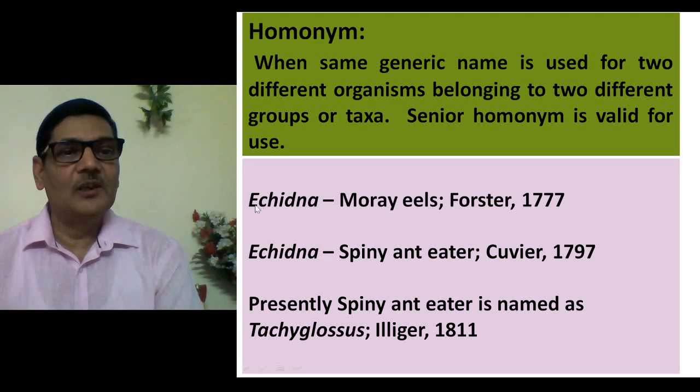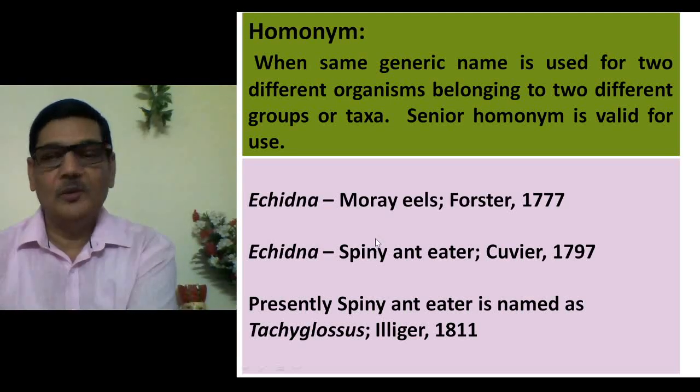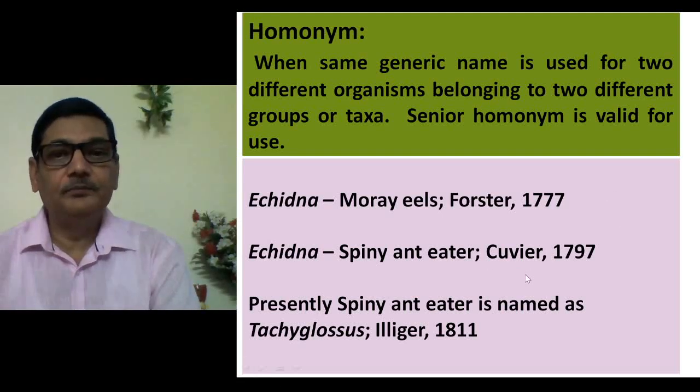For example, you see here Echidna. Echidna is the genus name which was given to an eel, that is moray eel, and this person Forster in 1777 named this eel as Echidna. And Cuvier, another well-known taxonomist, he used the same word Echidna for spiny anteater, which is a prototherian mammal, in 1797.